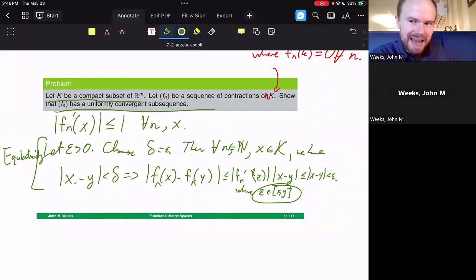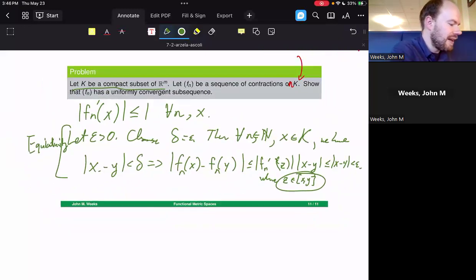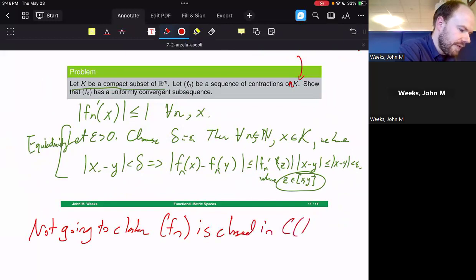That convergent point may not actually be in the set that I'm working with, that is this sequence of contractions. It may not itself be a contraction. I'm not going to claim that the set that I'm working with, which is F sub n, is closed in C of K to R.